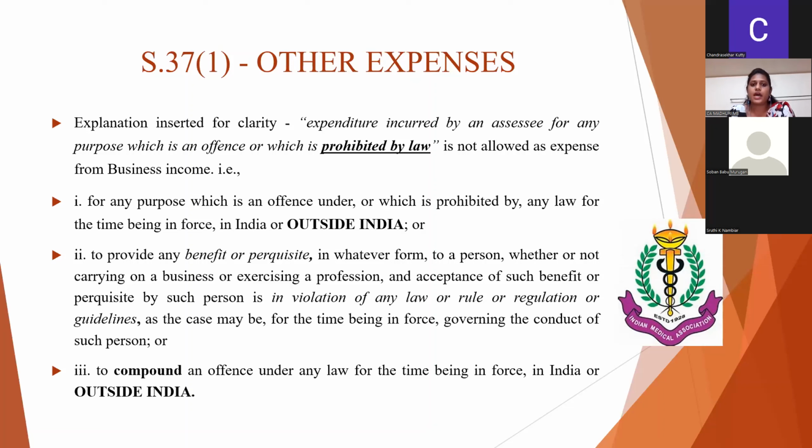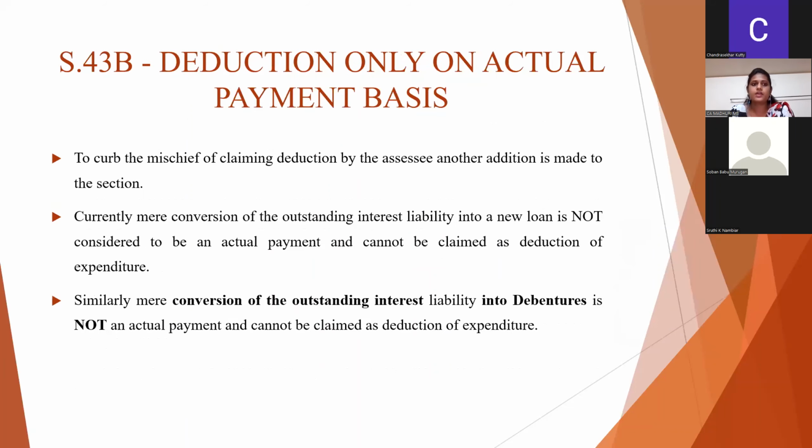But the act was not clear as to whether this law is inclusive of law outside India. Now the same has been clarified as any law either inside or outside India. If any expense is prohibited under any such law, it is not allowed as an expense.